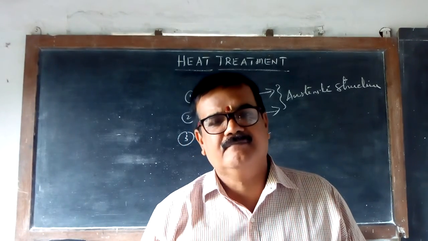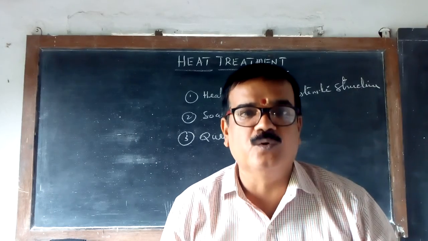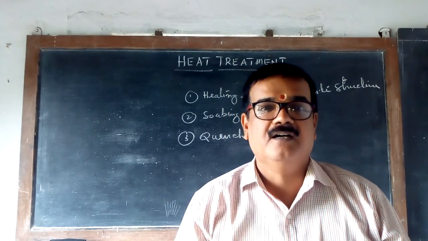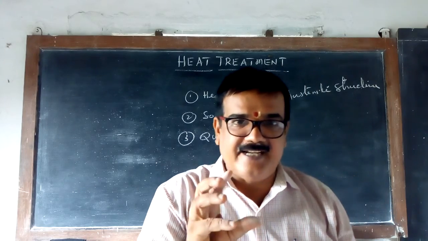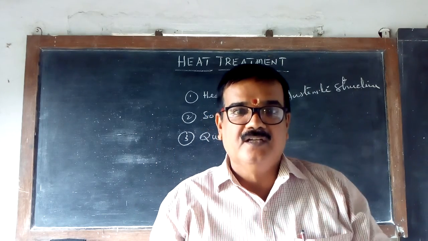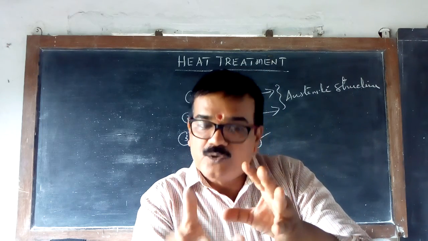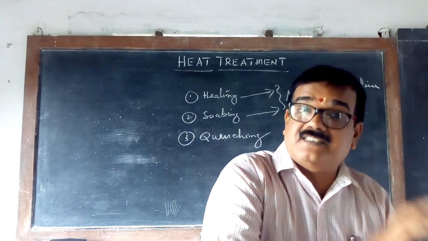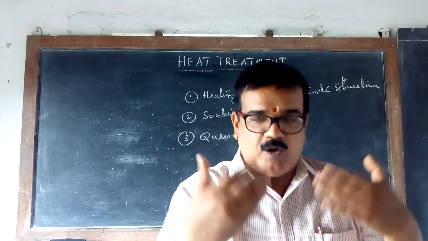Suddenly cooling from around 1000 degrees centigrade to 0. Now what happens? Here is the trick. Because it is suddenly cooled, there is no time for the austenite structure to come back to pearlite or ferrite or cementite. It wants to come back.